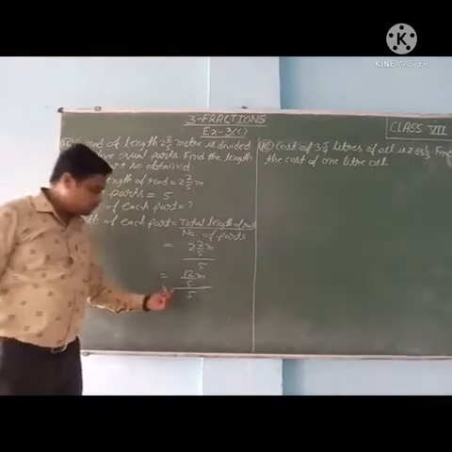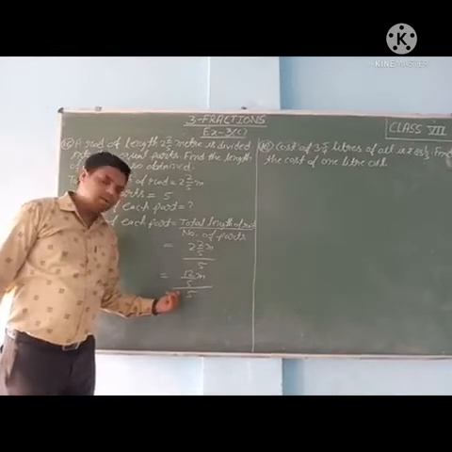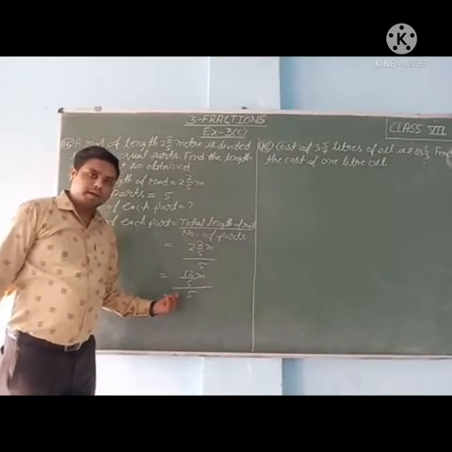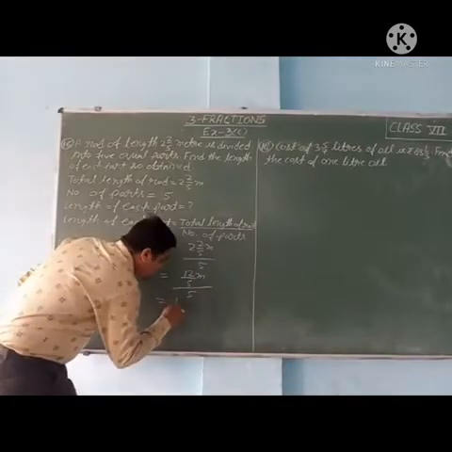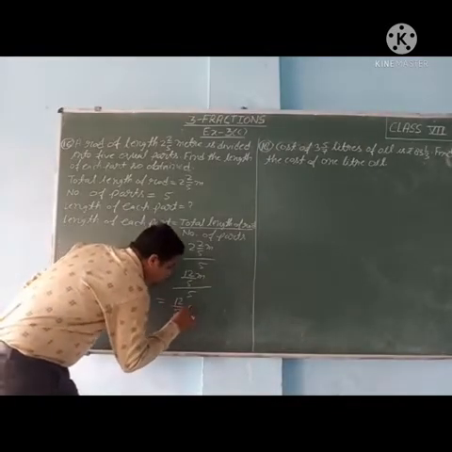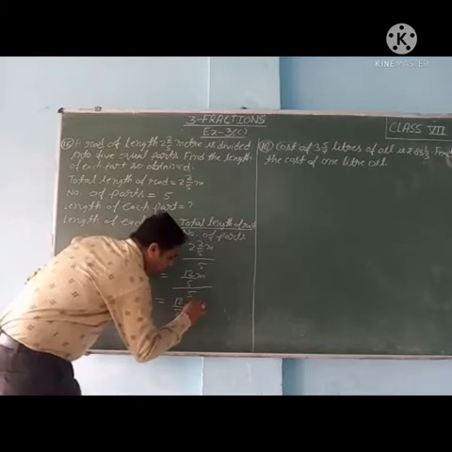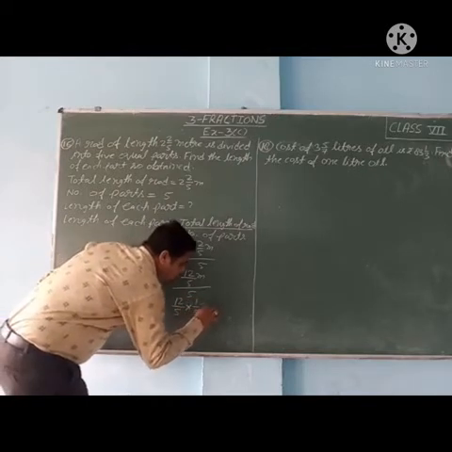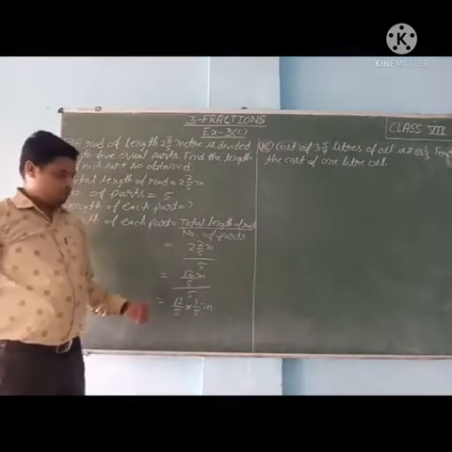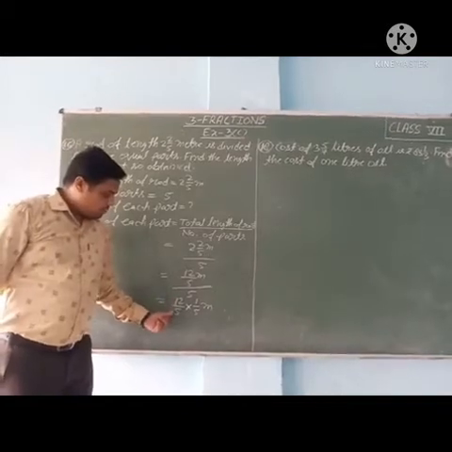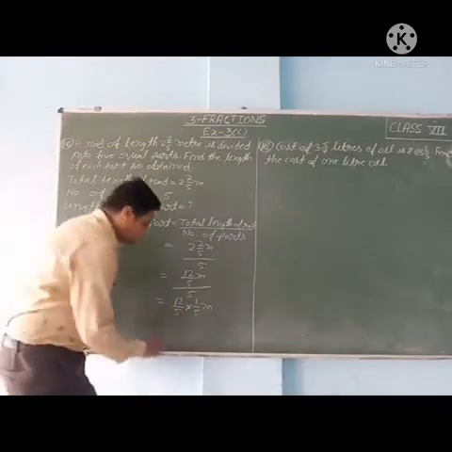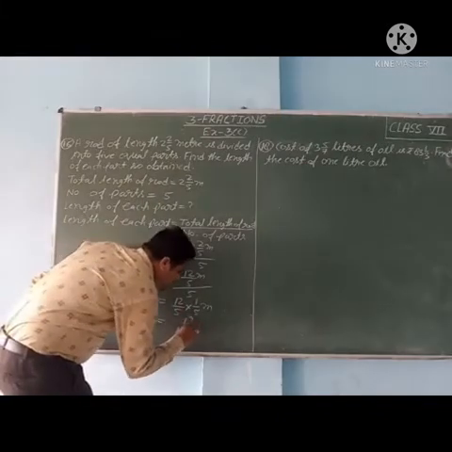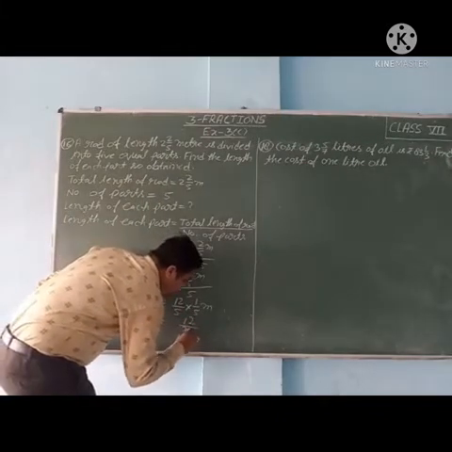So this one is main division. This will convert into multiplication and the reciprocal of 5. So 12 upon 5 multiplied by the reciprocal of 5, which is 1 upon 5, and then we will write meter. 12 upon 5 multiplied by 1 upon 5 meter is equal to 12 upon 25 meter.